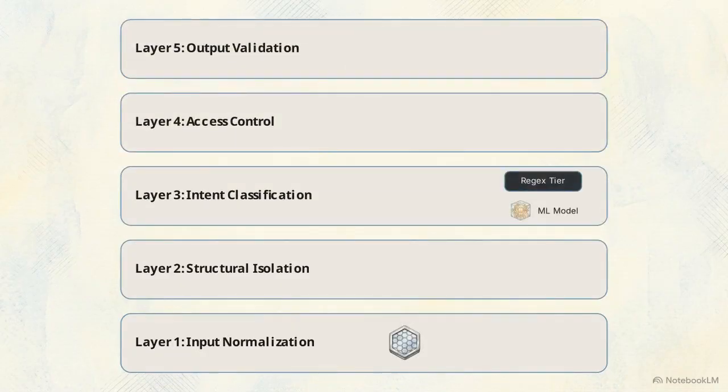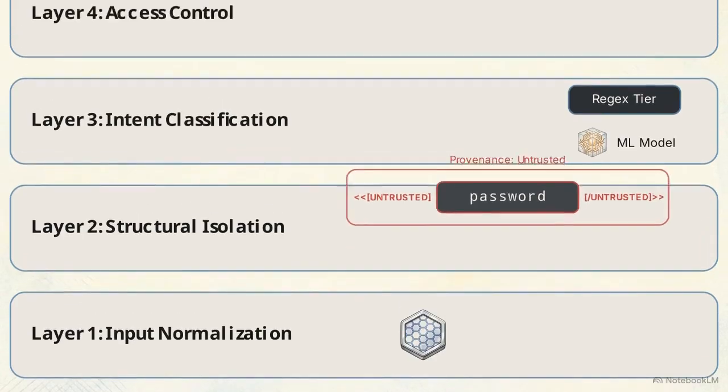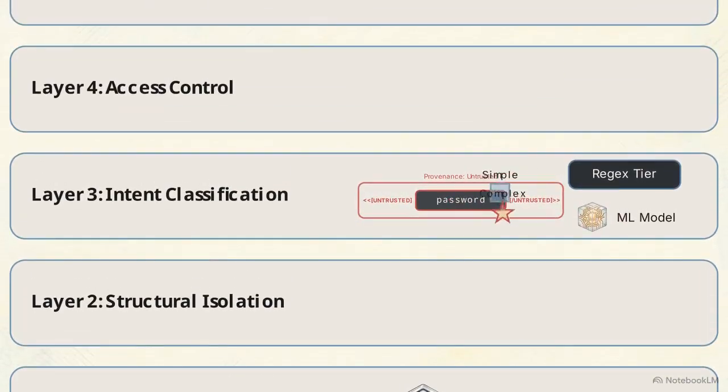The core principle is that data must be sanitized before the AI agent is permitted to see it. Layer 1 is input normalization. This step mathematically strips away intentional typos and encoding tricks to reveal the raw text underneath. Layer 2 uses spotlighting. This technique wraps user input in cryptographic delimiters, attempting to artificially recreate the separation between instruction and data. Spotlighting forces the model to recognize the provenance of untrusted data, distinguishing it from trusted system instructions.